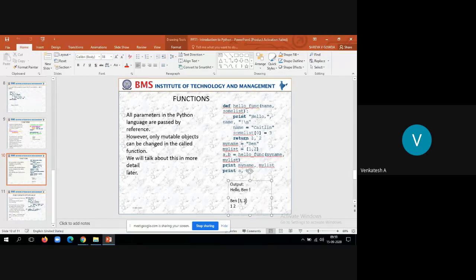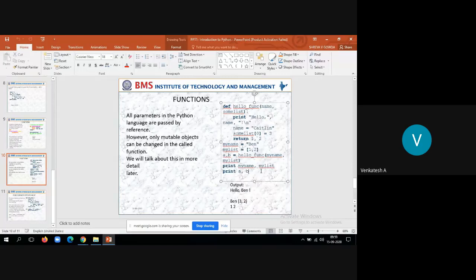Then print a comma b. In the last statement, print a comma b. So where is it storing? Here it is a comma b. When the function returns 1 comma 2, 1 is stored in a and 2 is stored in b. So hence print a comma b results in 1 comma 2, that is 1 and 2.